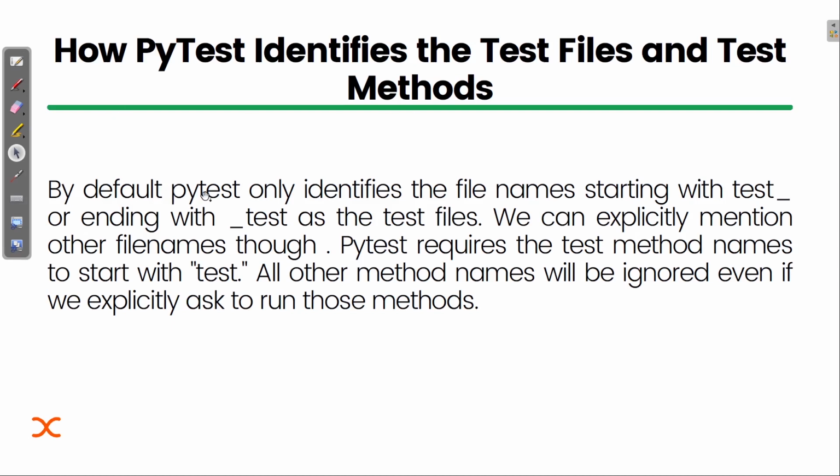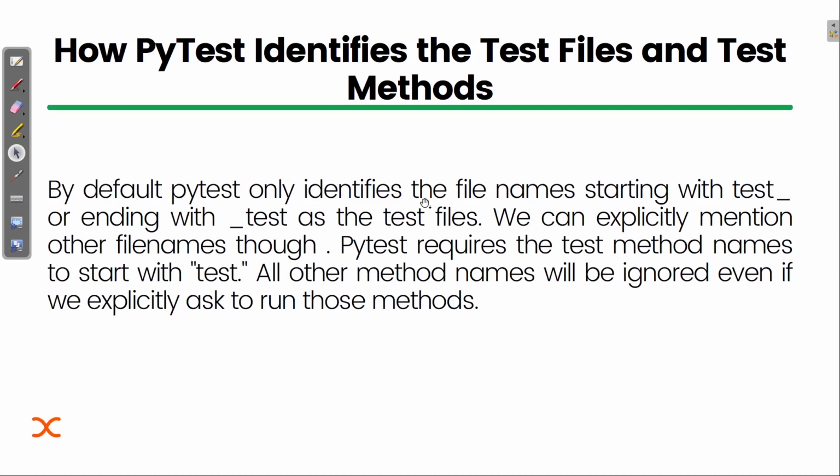By default, PyTest only identifies file names starting with test or ending with test, and before that you can have any name. If you do it like this, it will identify that this specific code is a test case. But we can explicitly mention other file names. How we can do that, we will see.